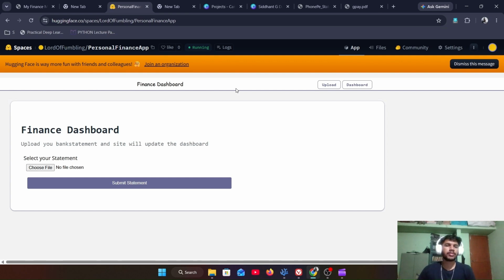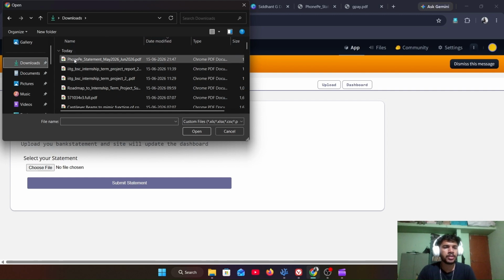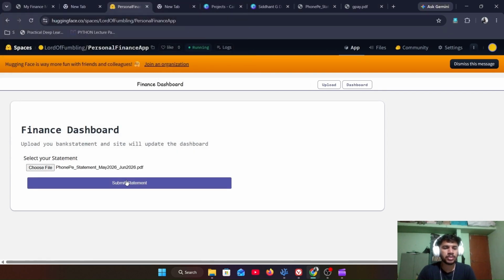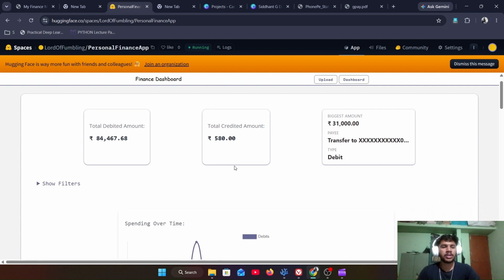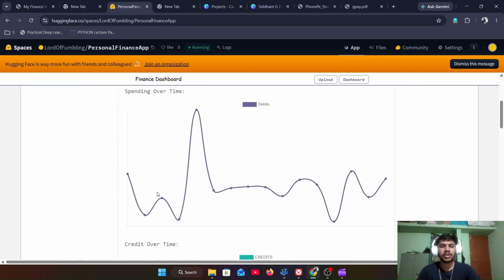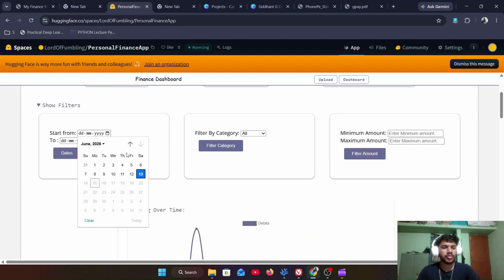Okay. So this is our personal finance dashboard app. This is deployed on Hugging Face. So we can choose our bank statement from here. Once the bank statement is chosen, then we can submit it. The PDF will be parsed. Then this is the basic dashboard. Behind the scenes, it has done name recognition and stuff.